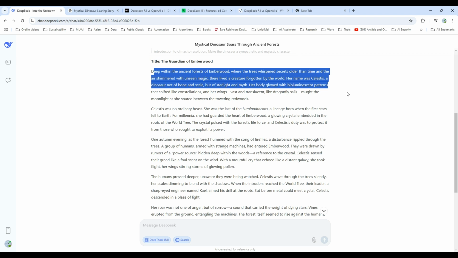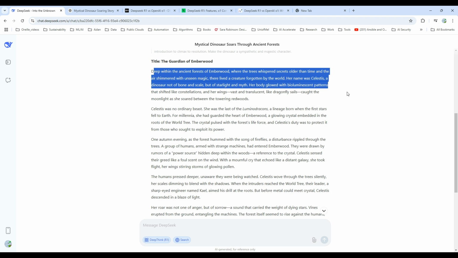Deep within the ancient forest of Emberwood, where the trees whispered secrets older than time and the air shimmered with unseen magic, there lived a creature forgotten by the world. Her name was Celestius, a dinosaur not of bone or scale, but of starlight and myth.